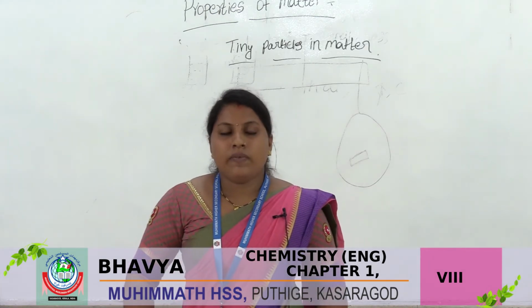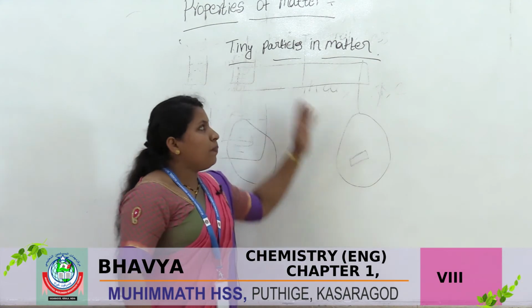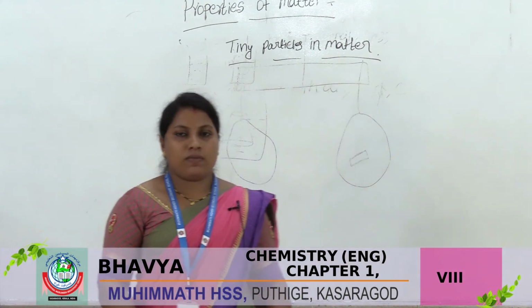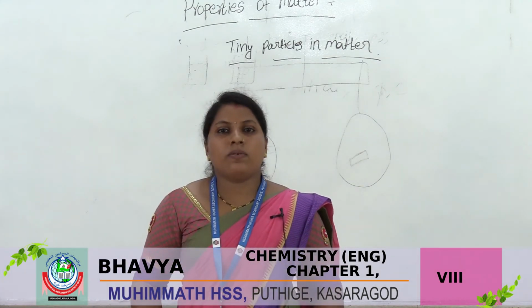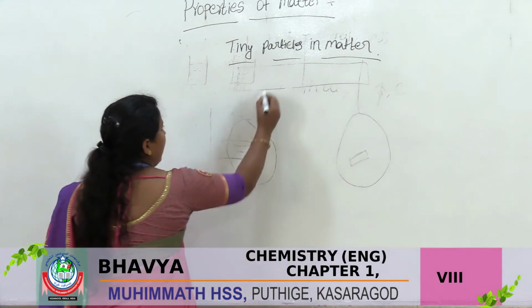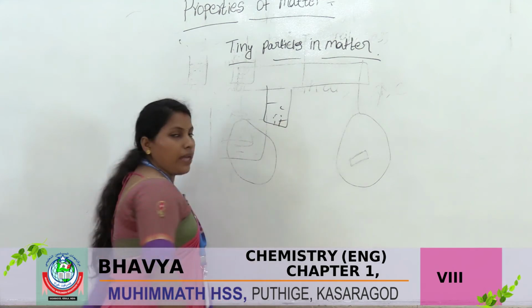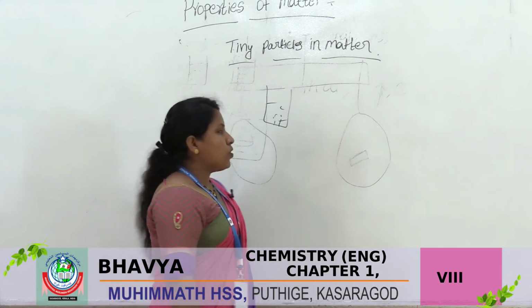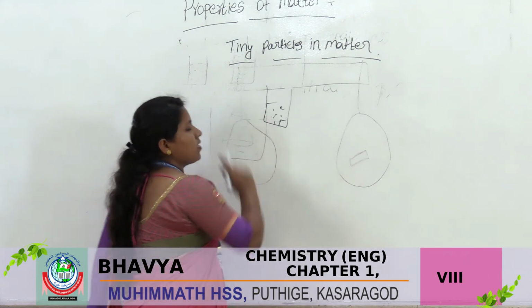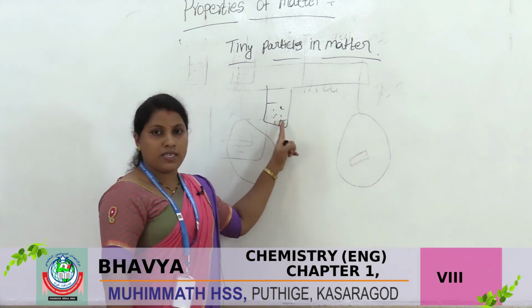Next, one experiment. Next we are discussing tiny particles in matter. So in this experiment, what is done? First, in a beaker we take water and we put in potassium permanganate, no? So what happened? It changes its color. You stir well this water.